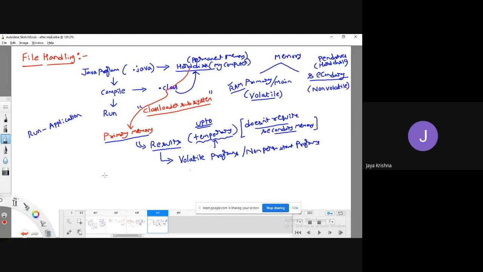Similarly, there are some programs, like for example a kind of Java program, which may require some kind of secondary storage device to store the data, like hard disk, pen drives, etc.